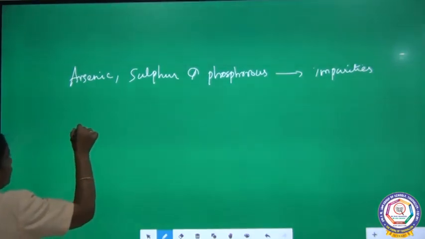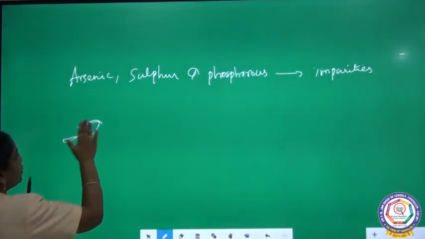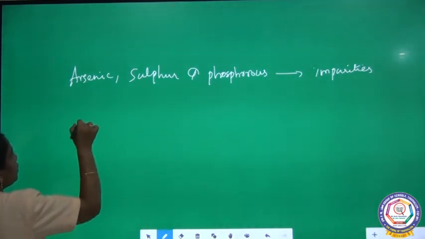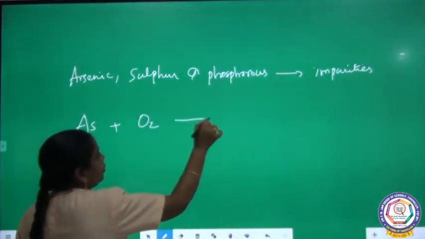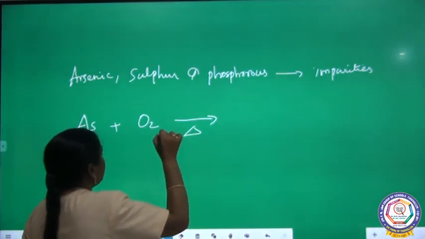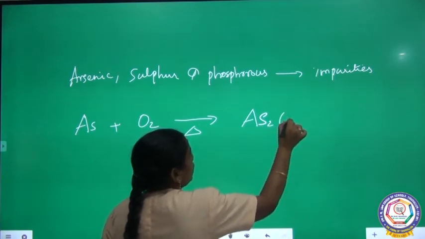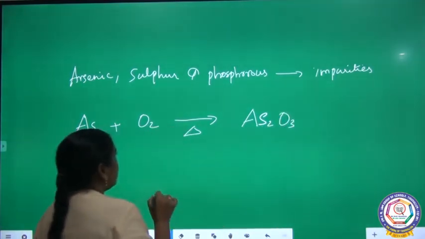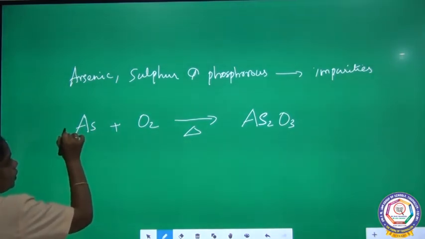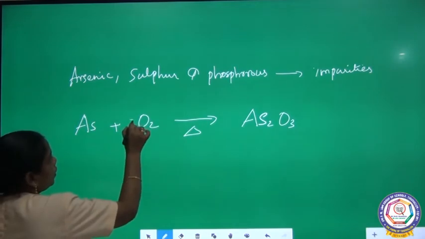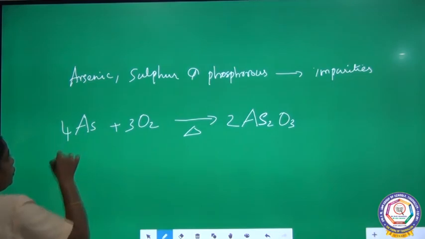Now arsenic, on heating, you are going to get arsenious oxide. And then you put three here and 2, then 4.